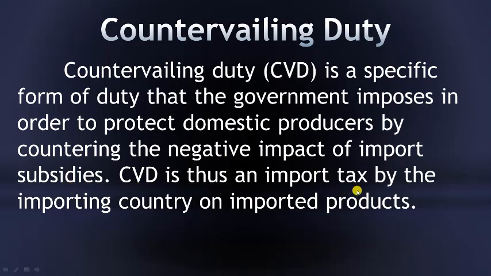CVD is thus an import tax by the importing country on the imported products. You need not get confused here. The only thing you have to understand is that it is to protect the domestic producers. Some people use subsidies as a way to reduce the value of their imports. So the government takes charge to make sure that the domestic producers' interests are not harmed by this. So countervailing duty is applied in order to protect their interests.